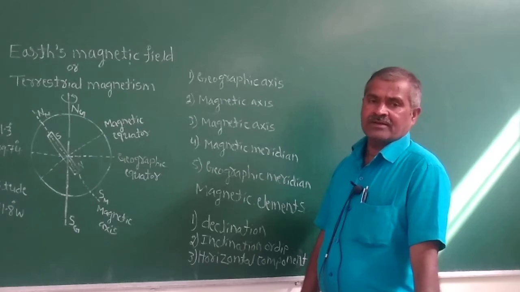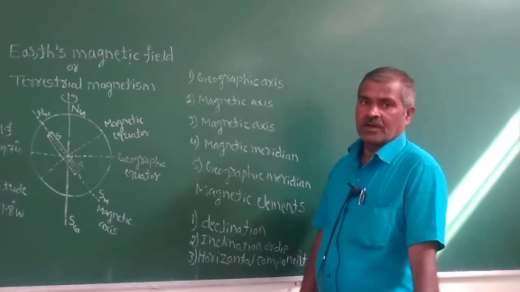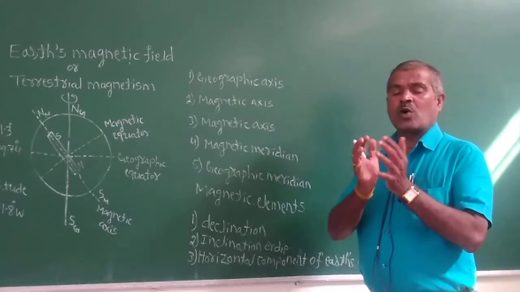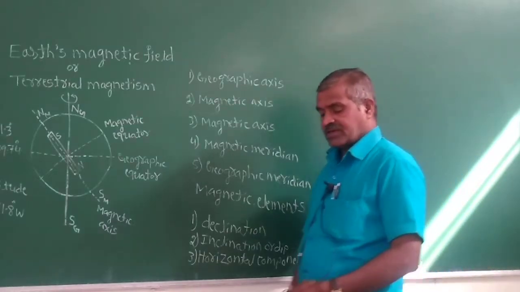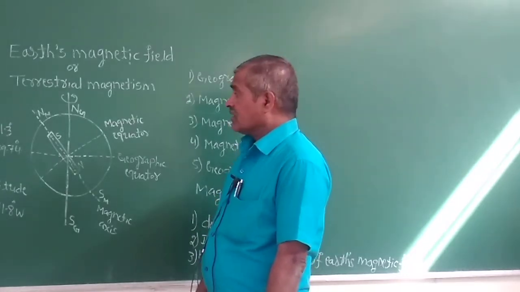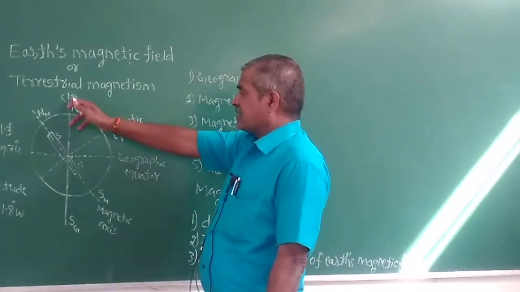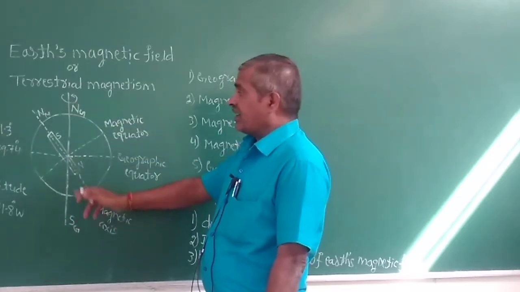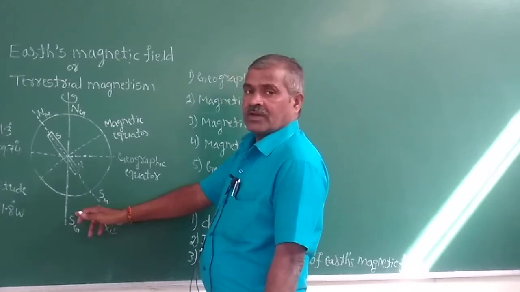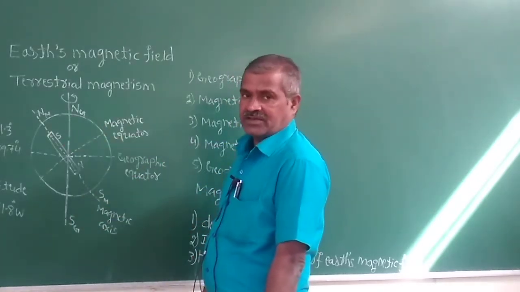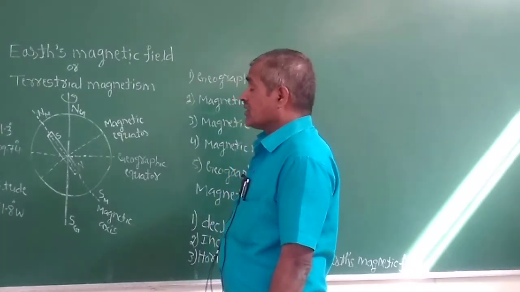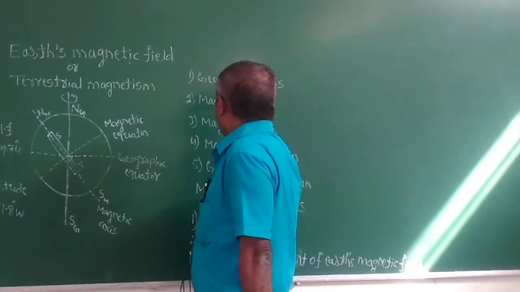You know the Earth is in the shape of a solid sphere. This line is north, this is south, this is east and west, according to your map.